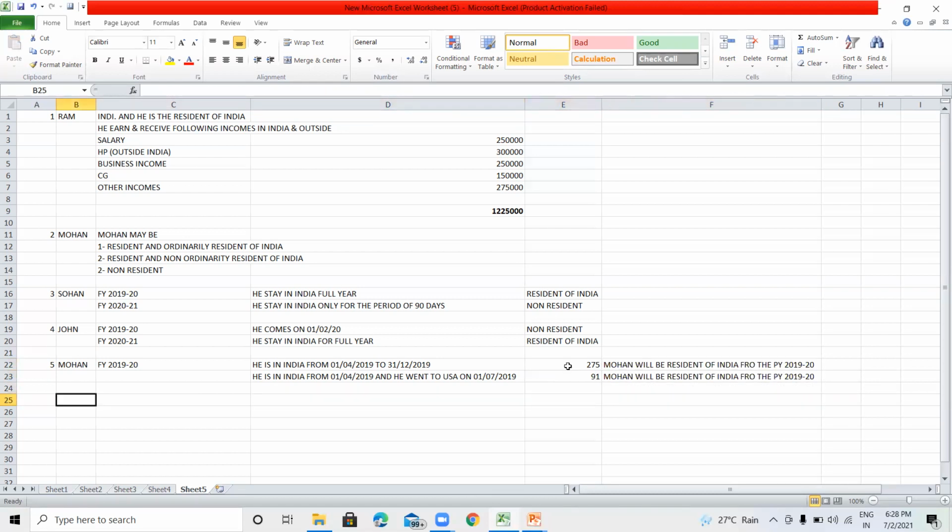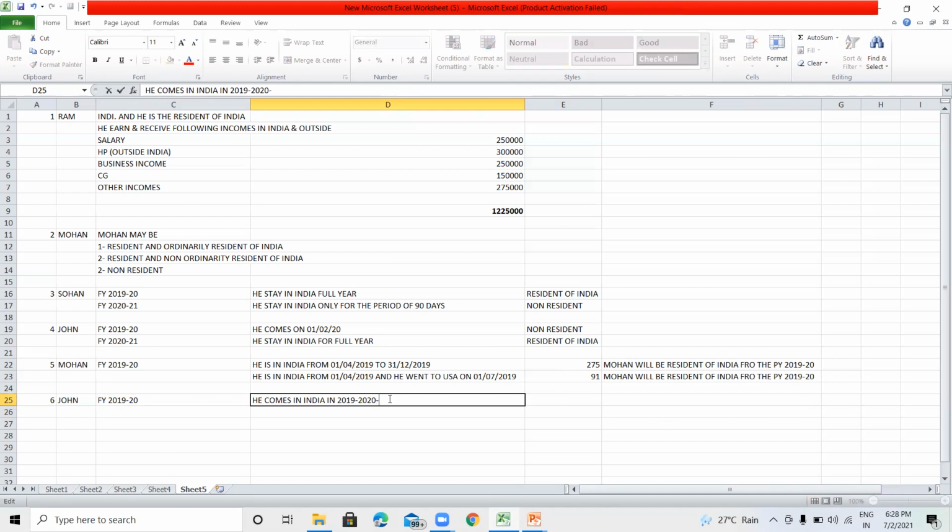Now we will clear it with an example. There is a John, and he comes to India in the financial year 2019-20, on 1st April 2019, and he stays in India till 31st October 2019.